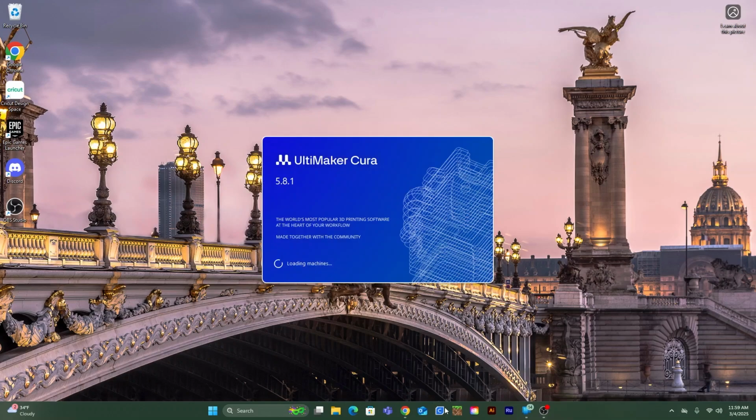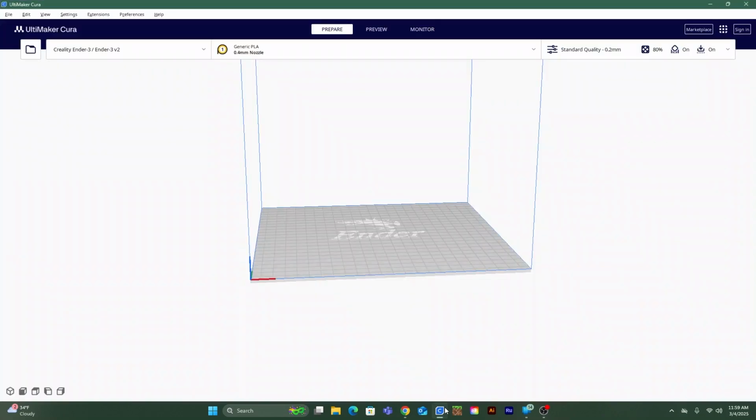Next, you'll have to open your file in a slicer of your choice. I prefer Cura. Once you have the slicer open, you should be able to move everything around.